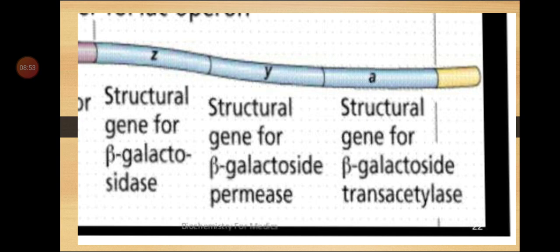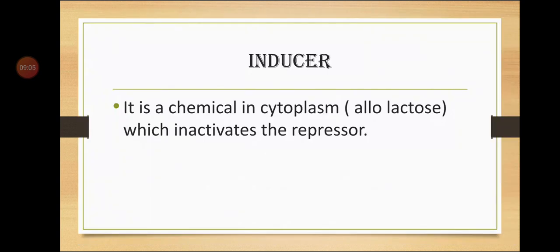Next that we are going to study is the inducer. As I have already told, the inducer is not part of an operon, but it plays a main role in the operon. The inducer is a chemical in the cytoplasm, also known as allolactose, which inactivates the repressor. The repressor is produced by the regulator gene.